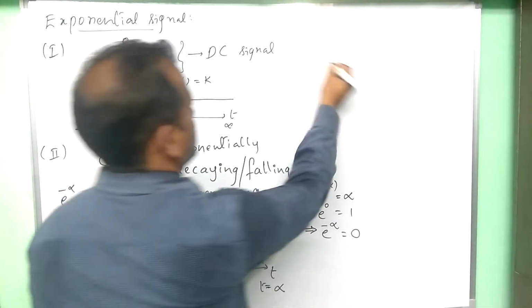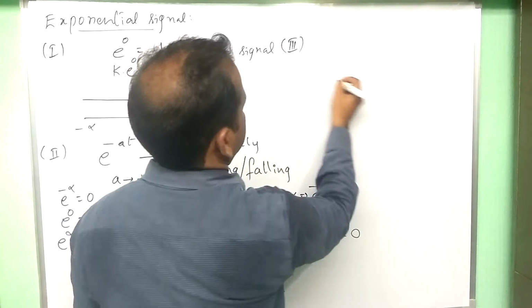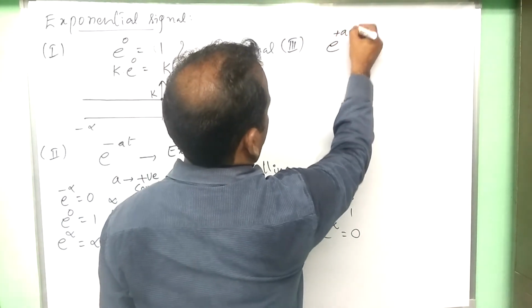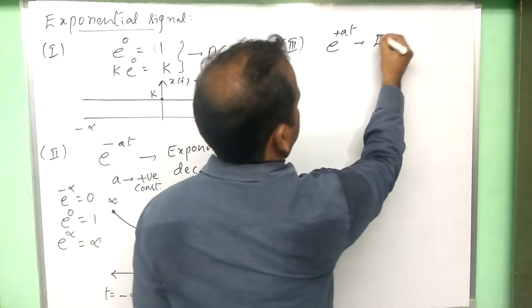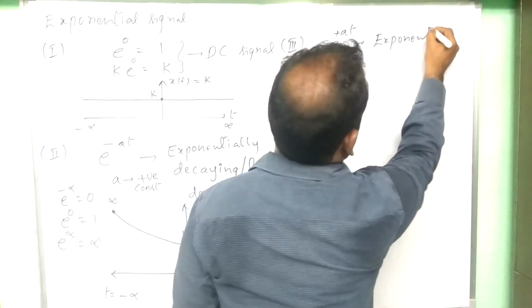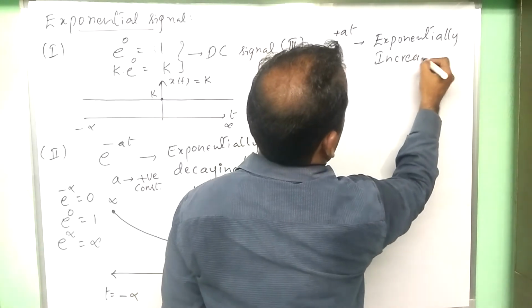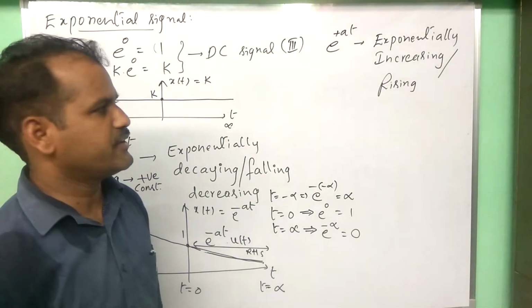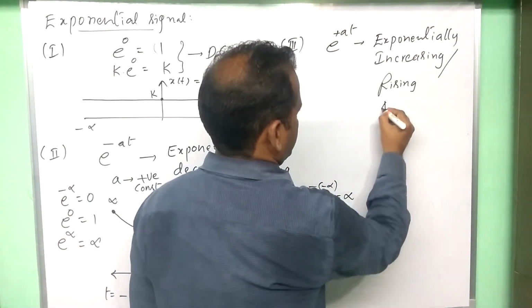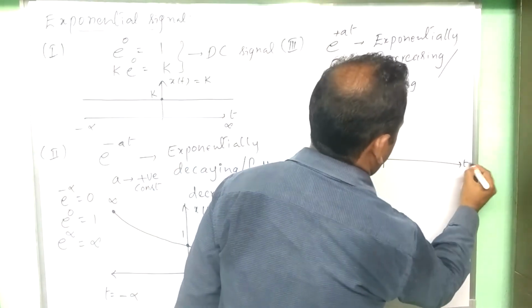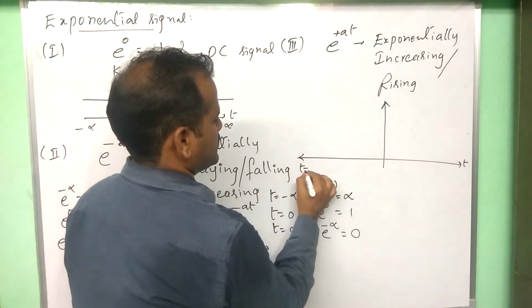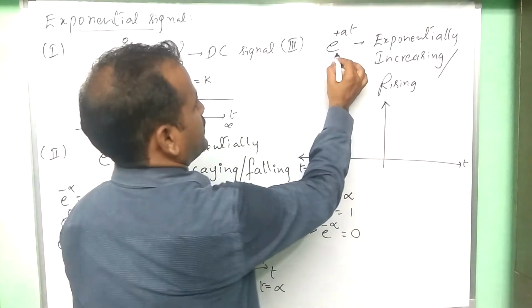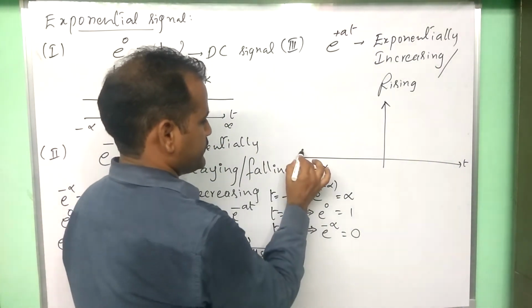In a similar way, the third form of this signal is e to the power of plus at. This is an exponentially increasing signal, or exponentially rising signal. As for the graph, as t goes to minus infinity, e to the power of minus infinity is 0.